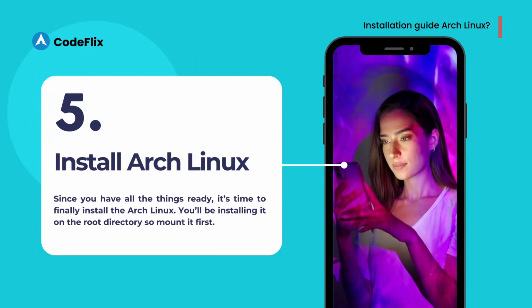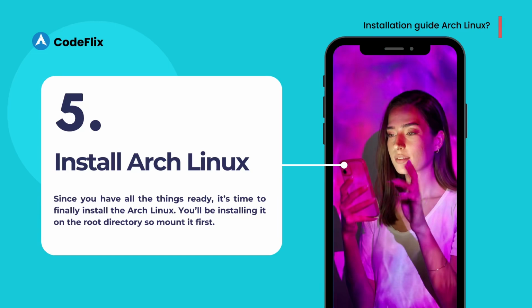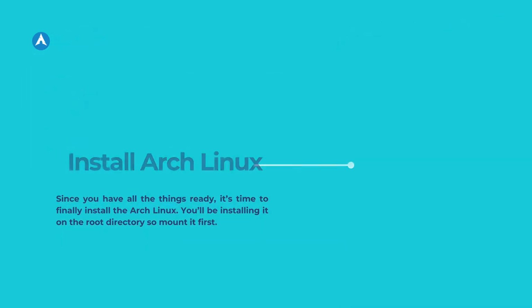Step 5. Install Arch Linux. Since you have all the things ready, it's time to finally install the Arch Linux. You'll be installing it on the root directory, so mount it first.